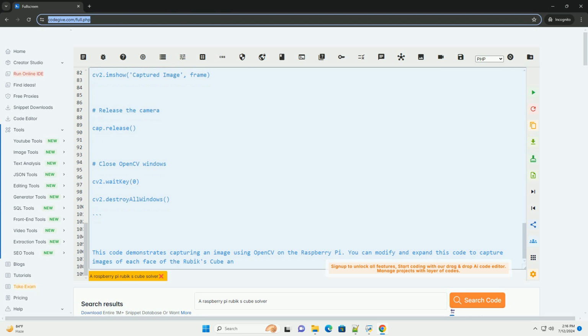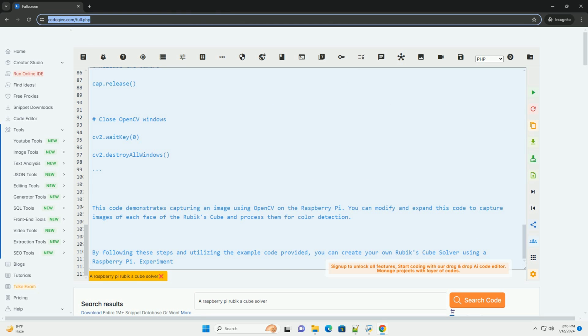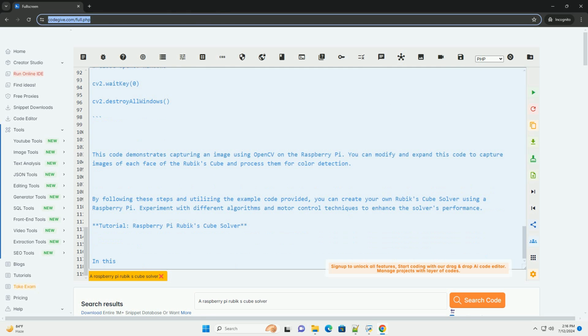3. Color detection. Process the captured images to detect the colors of each face of the Rubik's Cube. You can use color thresholding and image segmentation techniques to identify the colors. 4. Cube representation. Represent the Rubik's Cube in a data structure, for example a 3D array, to store the colors of each face. This representation will help in generating the solution algorithmically.